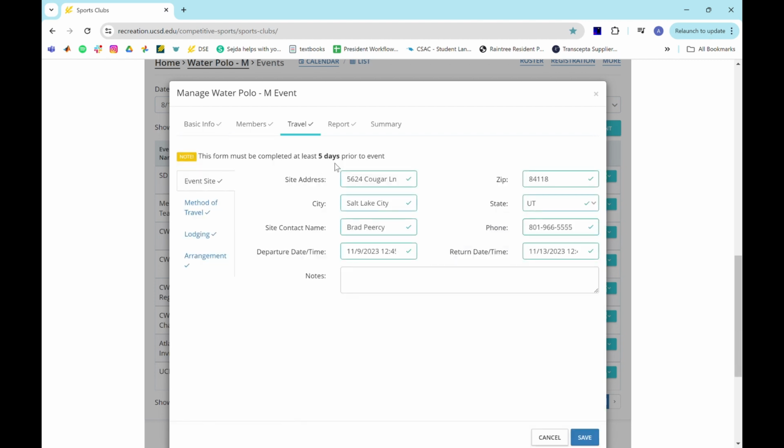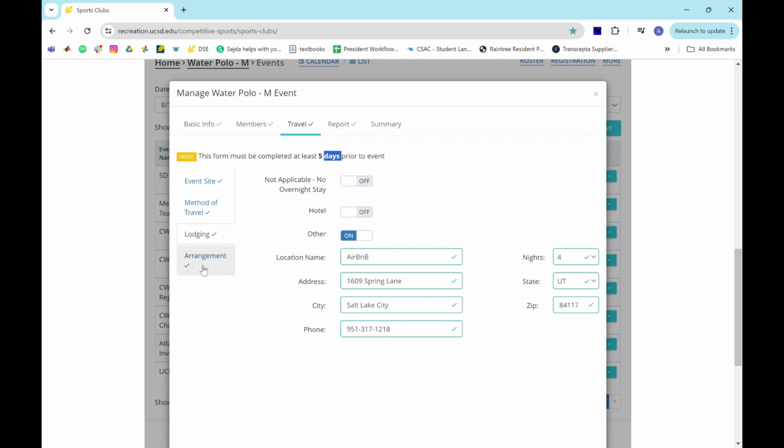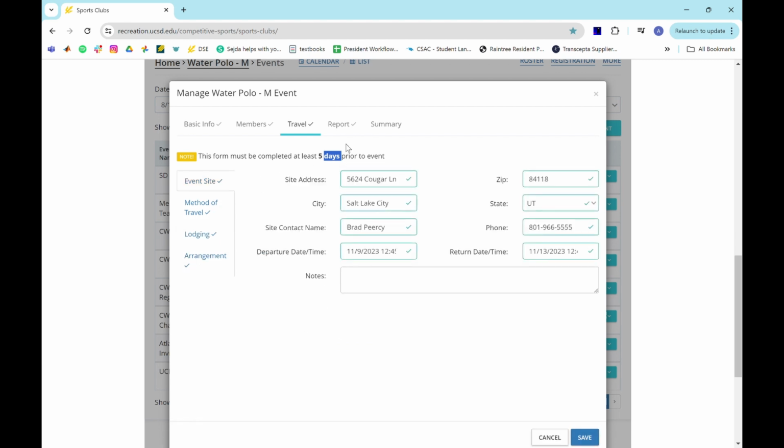The travel form, it says 5 days. Let's do at least 10 days. Let's just double it up. We should have all this. If we don't have this information 10 days before, we're kind of screwed anyway. So why not just fill it out 10 days before?